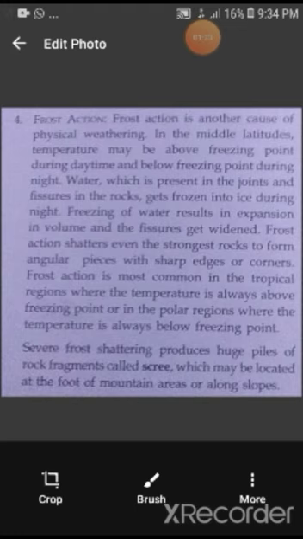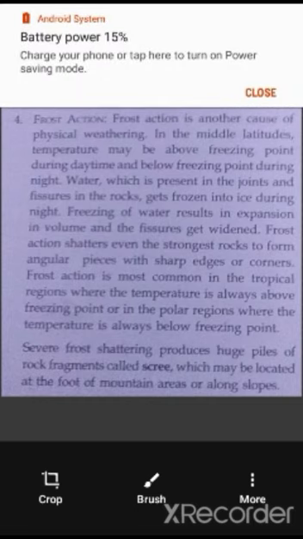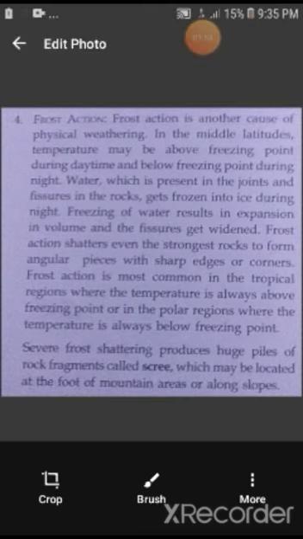Severe frost shattering produces huge piles of rock fragments known as scree, which may be located at the foot of the mountain areas or along the slopes. That means when a huge amount of sharp-edged, angular pieces of rocks is found in one place, it is known as scree. And scree is mainly found at the foot of mountain areas along the slopes.